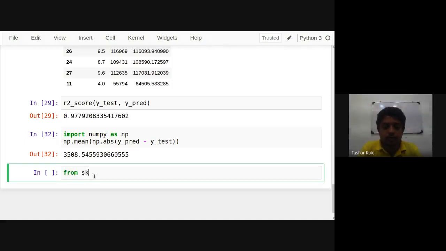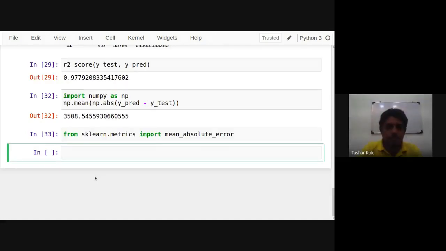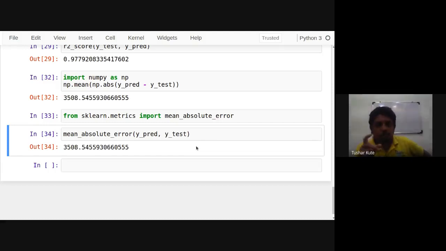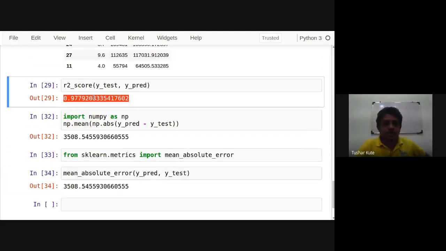And we also have a function to do this. I have just done this by the equation here. So I can use a function which is used to perform this operation. See this mean absolute error between Y pred and Y test. The same number is there. We can calculate by using the function, and also by using the formula. So it's calculated like that. Check it. Correct. Mean absolute error, and this is the accuracy of this data.